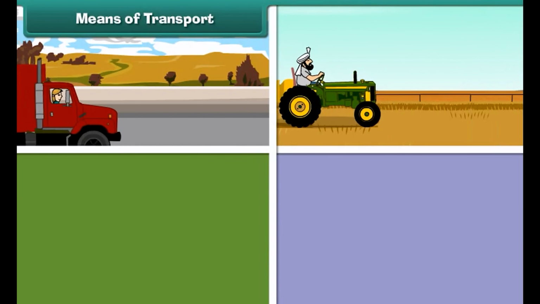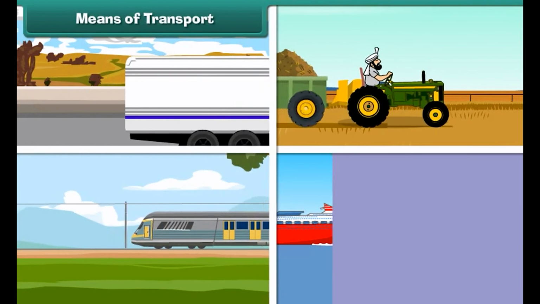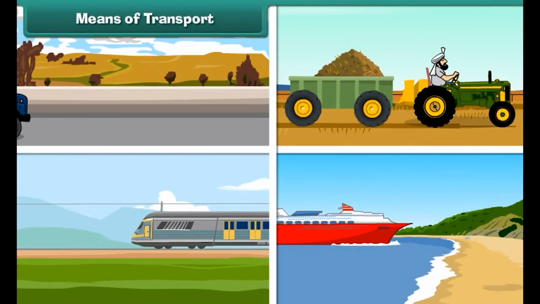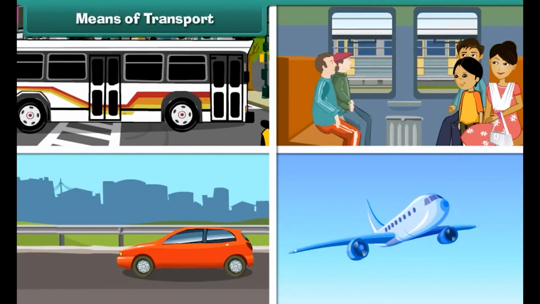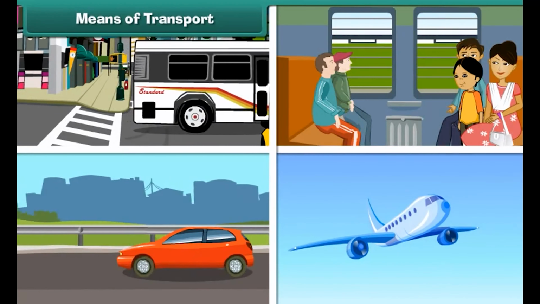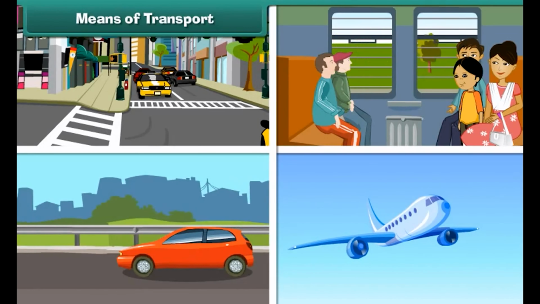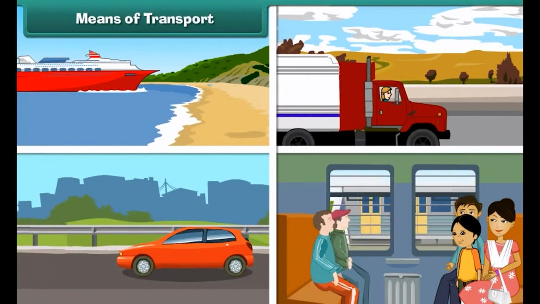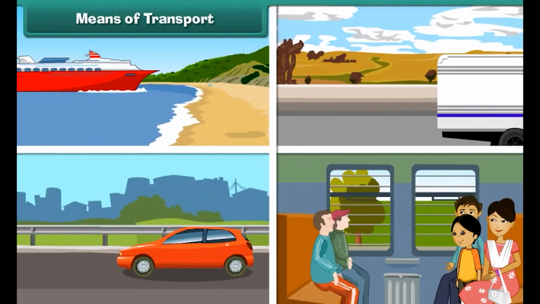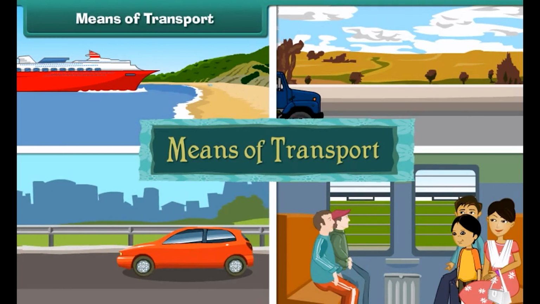Means of transport. We use trucks, tractors, goods trains, ships and cargo planes to carry goods, and buses, trains, cars and aeroplanes to carry passengers from one place to another. Different carriers of goods, animals and people from one place to another are known as the means of transport.